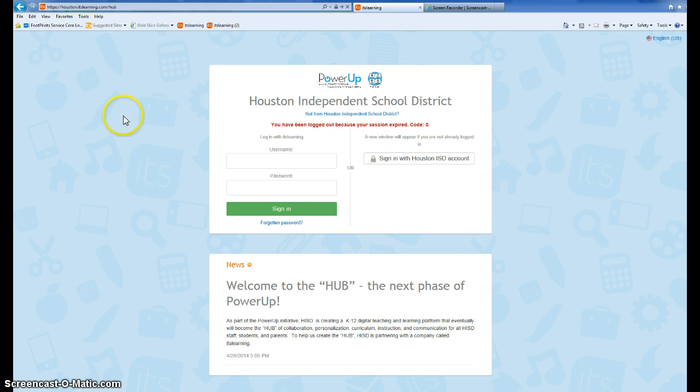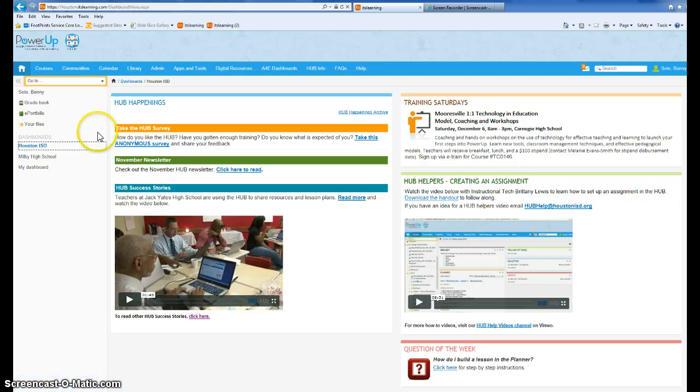Okay, so first of all, we're going to go to the hub. Remember that it's basically houstonisd.org/hub, or you can use this long URL here. Once you're on this page, you're just going to click in, sign in with Houston ISD account, at which point you'll be directed to the Houston ISD hub site. So for this one, we really don't need to go to Milby High School.